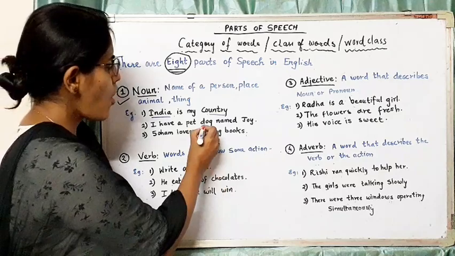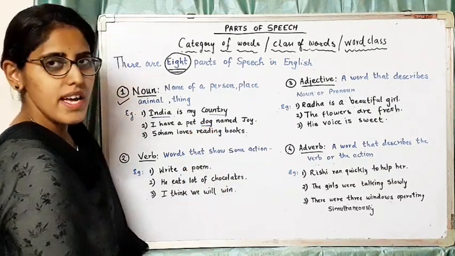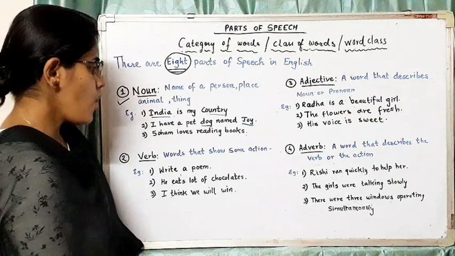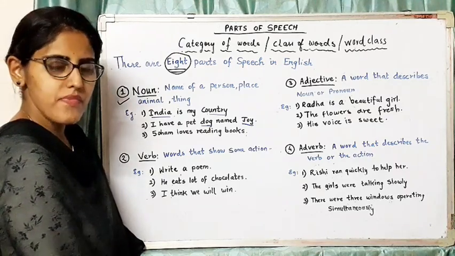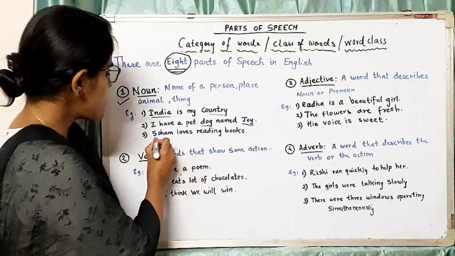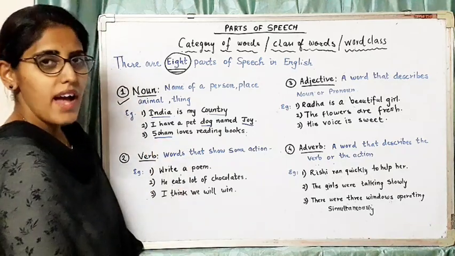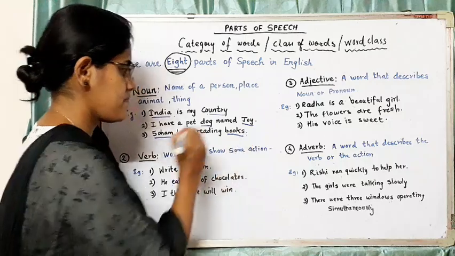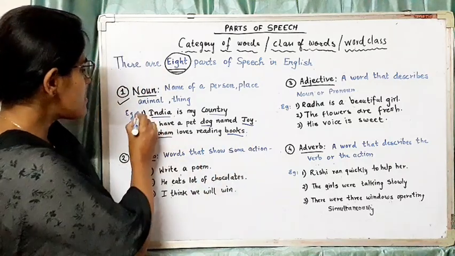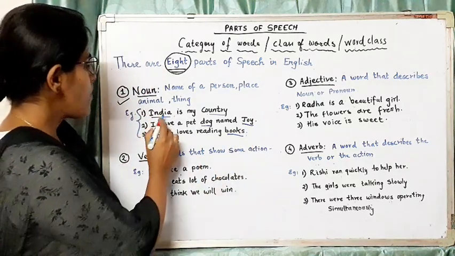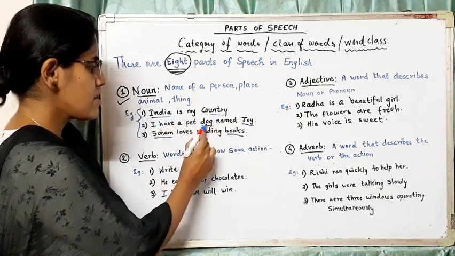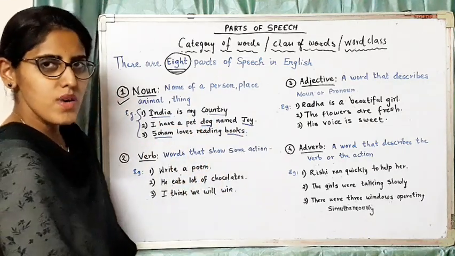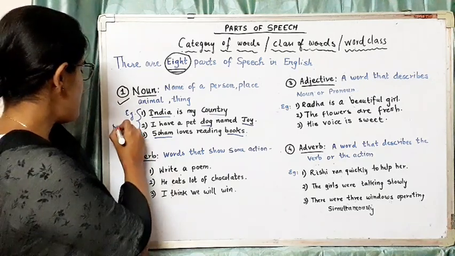Here, dog is an animal and the name of the dog is Joy. Soham loves reading books. In this sentence, Soham is the name of a person and he loves reading what? Books. So, in these examples, the words India, country, dog, Joy, Soham and books are called nouns.